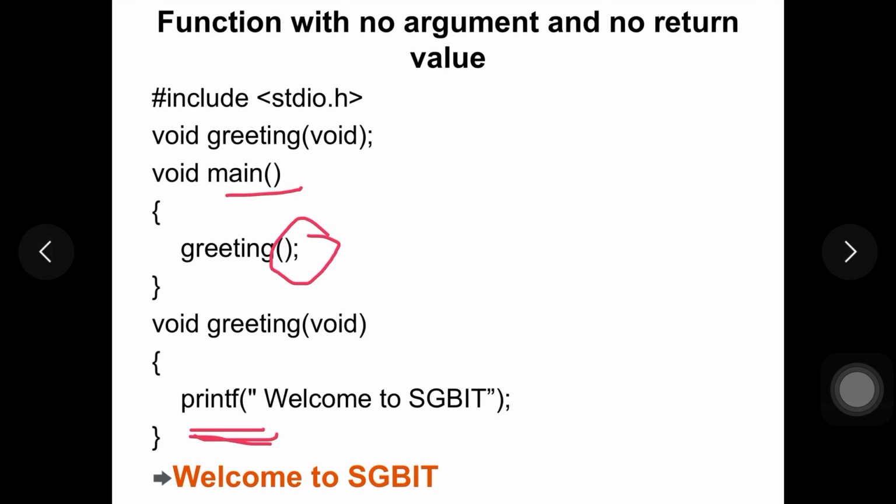So here main is calling the function greeting, and greeting function is just printing the message welcome to SGBIT. So what is the output here? Welcome to SGBIT is the final output. So this is one way of writing or creating user defined function, that is without arguments and return values.